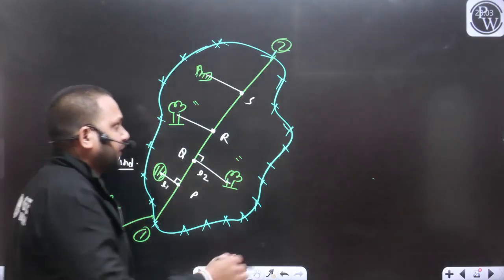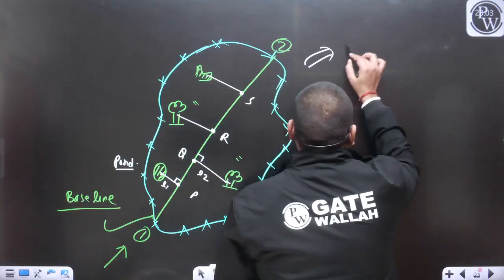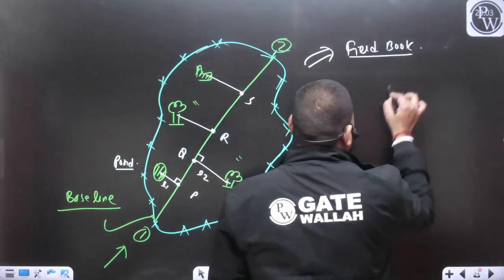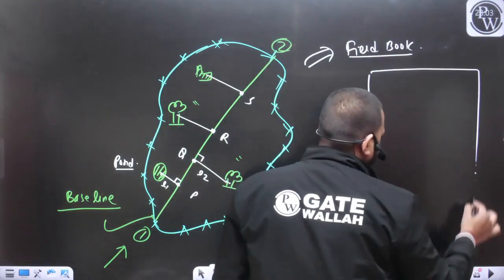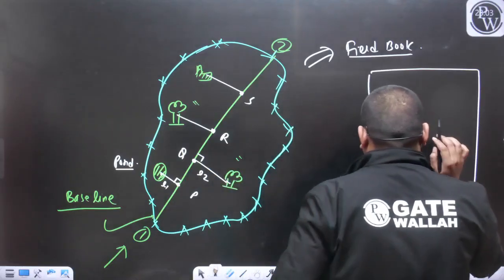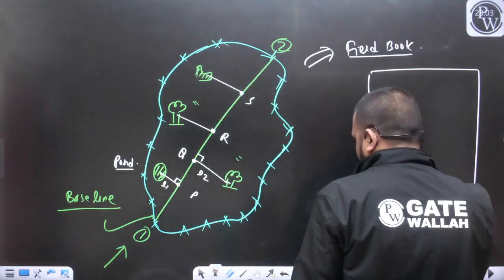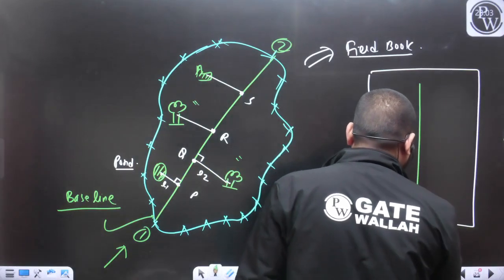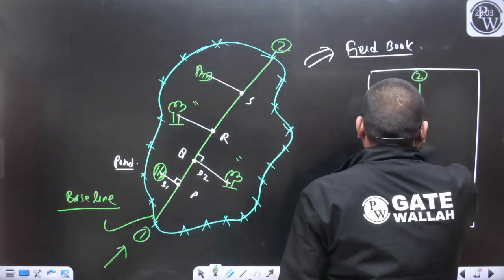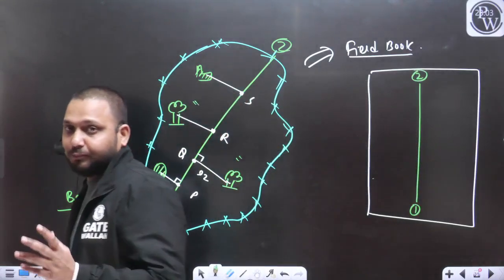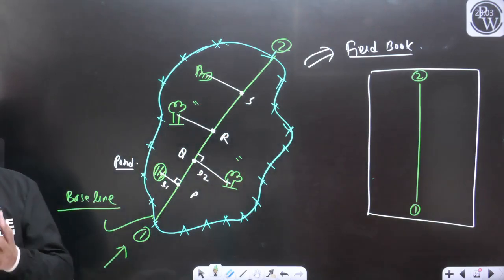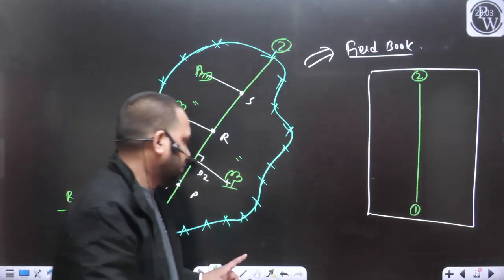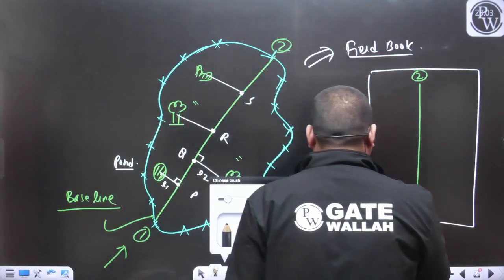And we can also record the field data in the field book. So we will also have a field book with us. This is the page of your field book. We will draw this baseline in the field book. So this is going to be the baseline. This is station 1 and this is station 2. We have to collect the data. We have to bring this data to the office.